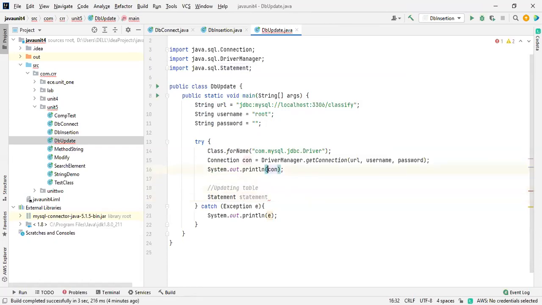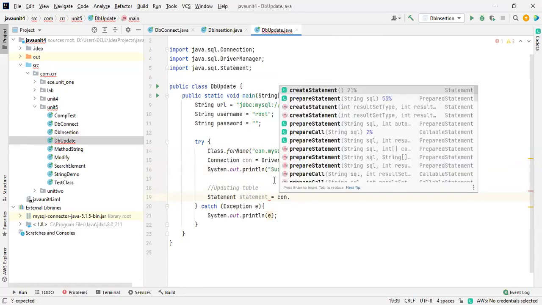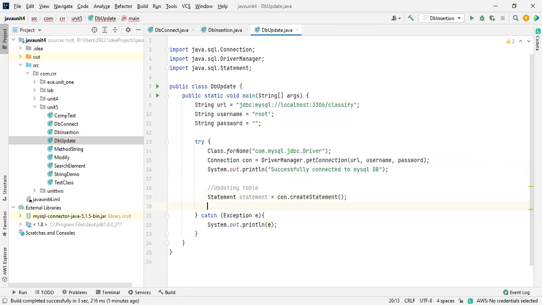Let me take it as, okay, I will take it as successfully connected to MySQL DB. Okay, which is good. That's it. Statement is equal to connection dot, the same thing as in the previous example, create a statement. So the creation of a statement is done.